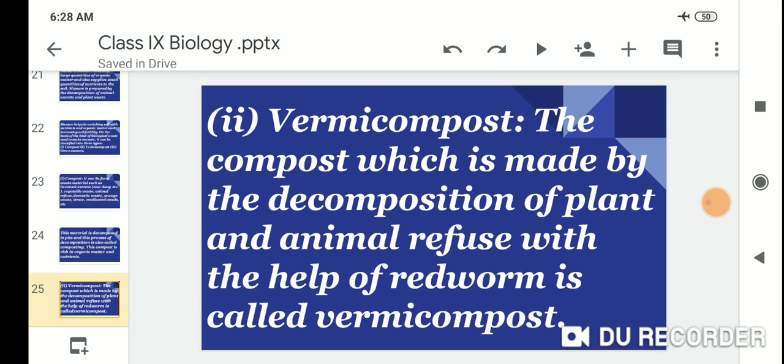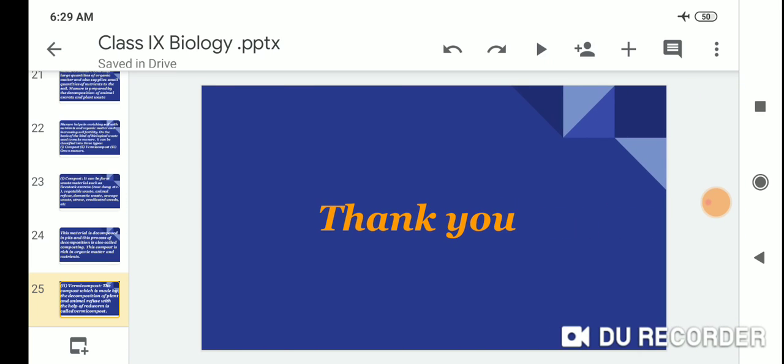Second one, vermicompost. Vermicompost is compost made by the decomposition of plant and animal refuse with the help of red worms.